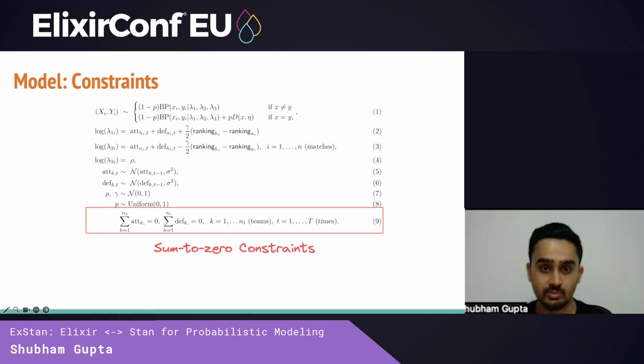Here, essentially, what we do is the sum of all teams' attacking strengths and the sum of all defensive strengths for each team are constrained to be equal to zero. This balancing act helps in centering the parameters around zero, providing a more stable and interpretable model. And centering around zero makes it easier to interpret strength as above or below average.